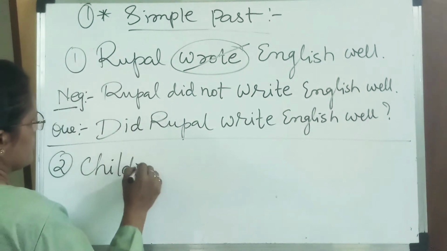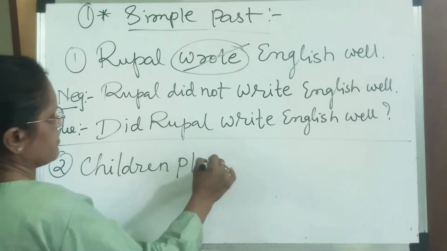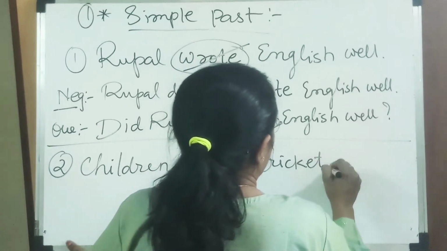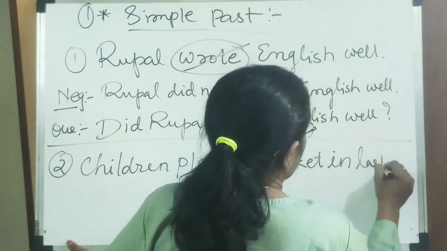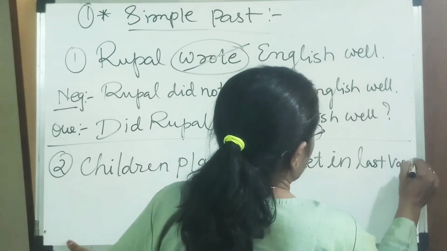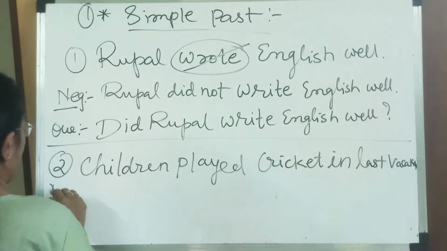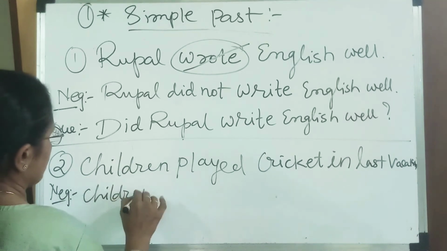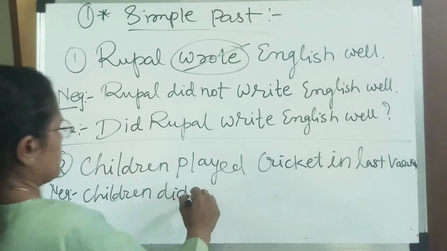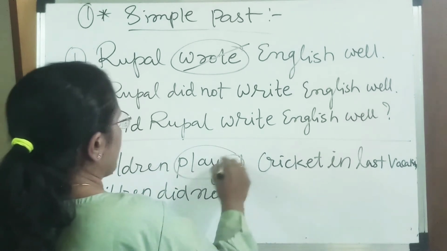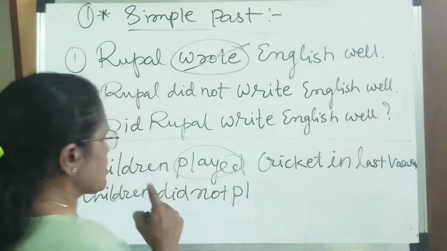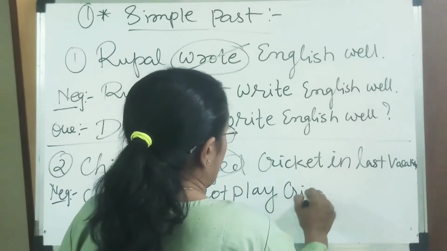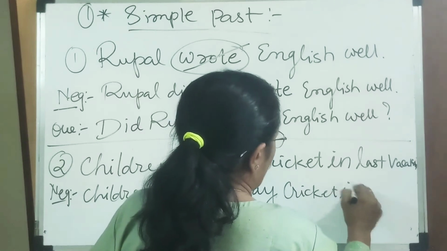I give one more example. Children played cricket in last vacation. Then the negative becomes like that: Children did not. Played is becoming play now. If I put did here, did is also past tense, then play cricket in last vacation.